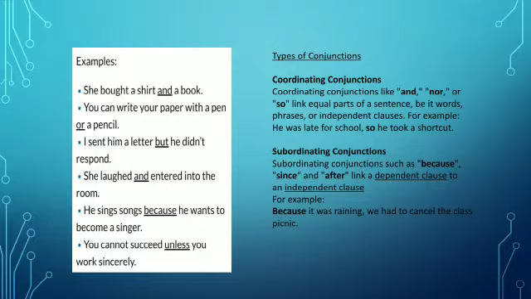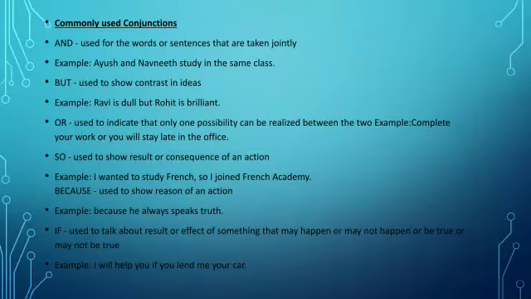Now the types of conjunction. Coordinating conjunctions. Coordinating conjunctions like and, nor, or, so link equal parts of a sentence, be it words, phrases, or independent clauses. For example, he was late for school, so he took a shortcut. Subordinating conjunctions. Subordinating conjunctions such as because, since, and after link a dependent clause to an independent clause. For example, because it was raining, we had to cancel the class picnic.